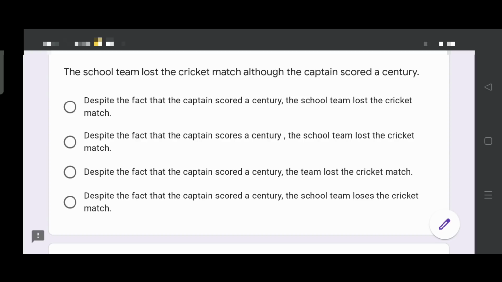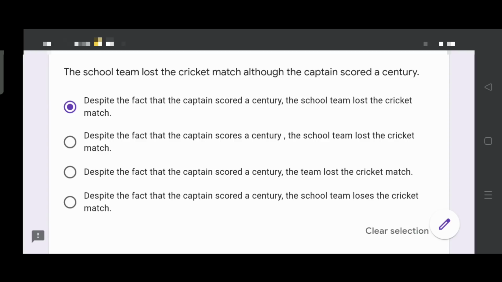Oh my goodness, really confusing. Pretty similar options, but there are differences, trust me. And I'm sure you have already found out the mistakes. Yes. The right answer is option 1. Despite the fact that the captain scored a century, the school team lost the cricket match. Why are the other three options incorrect? In the second option, you have scores a century. But the question is in past tense. Hence incorrect.